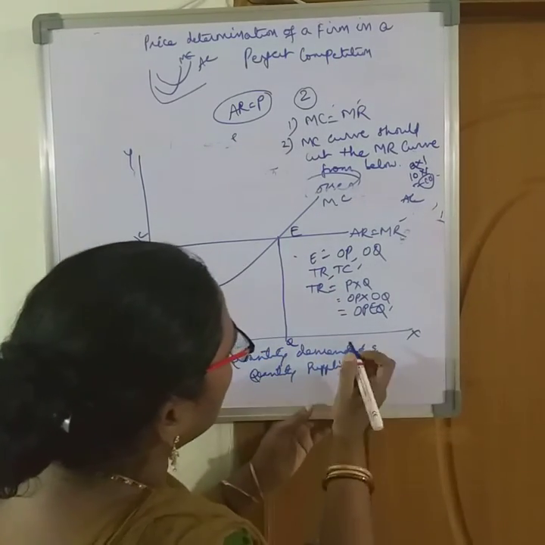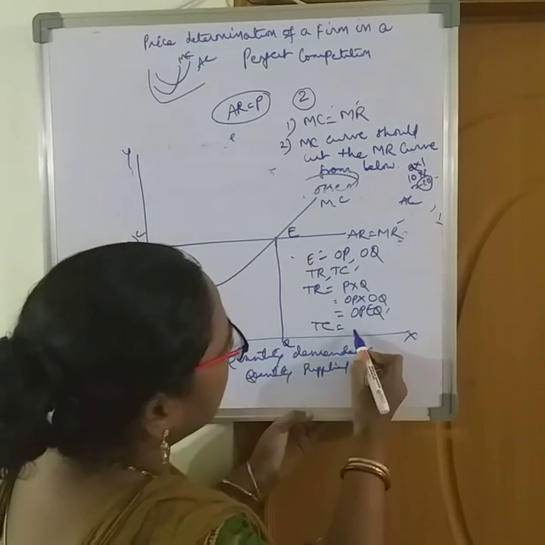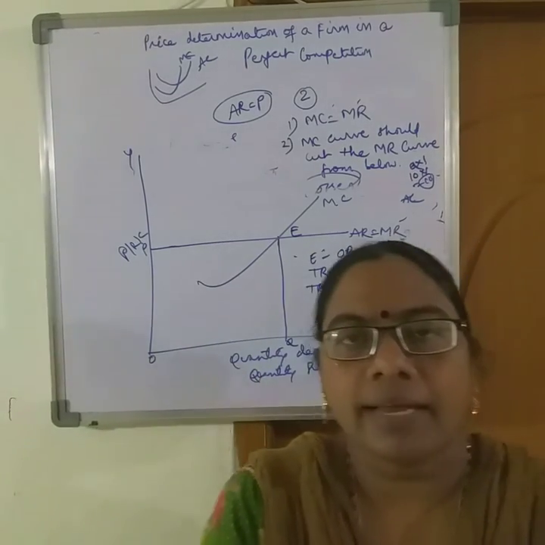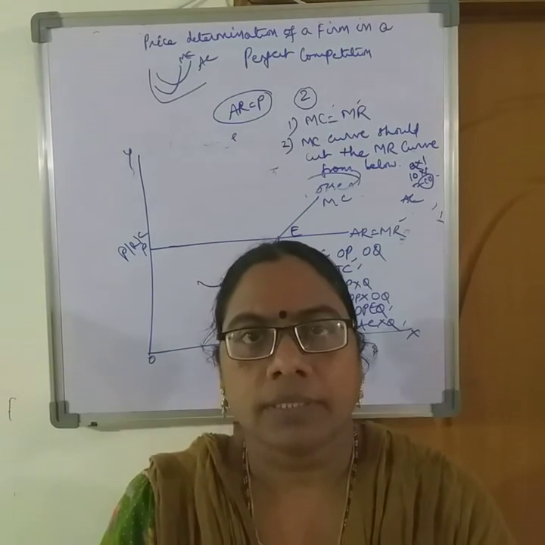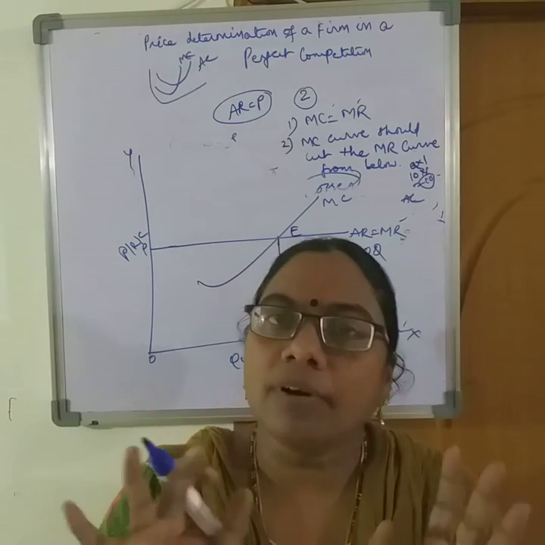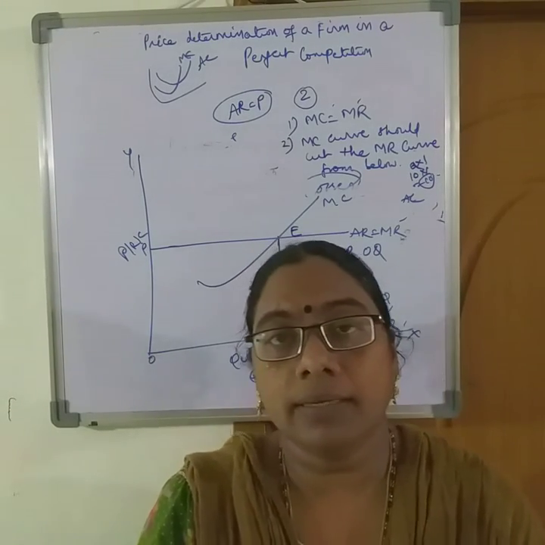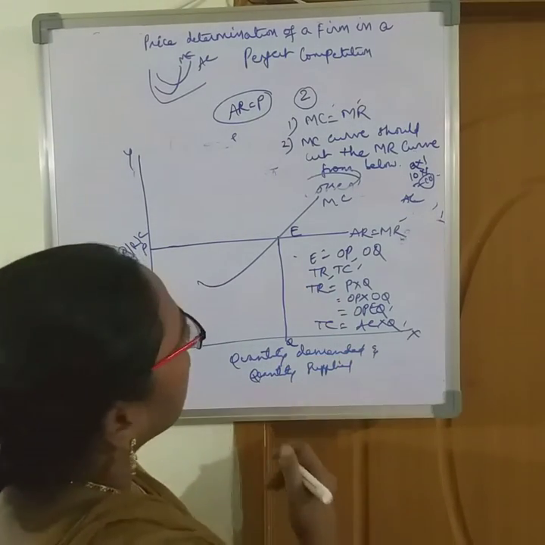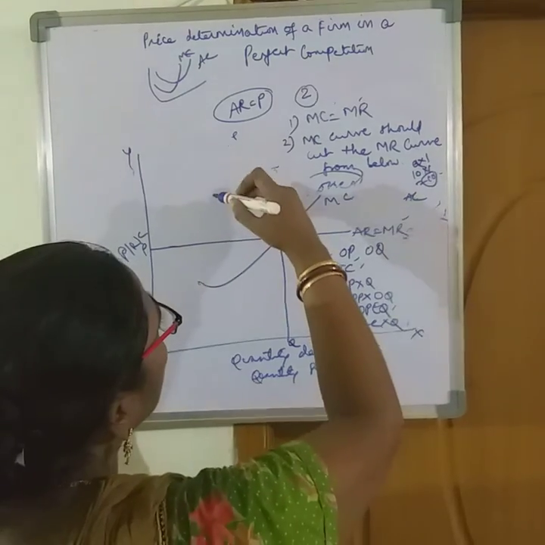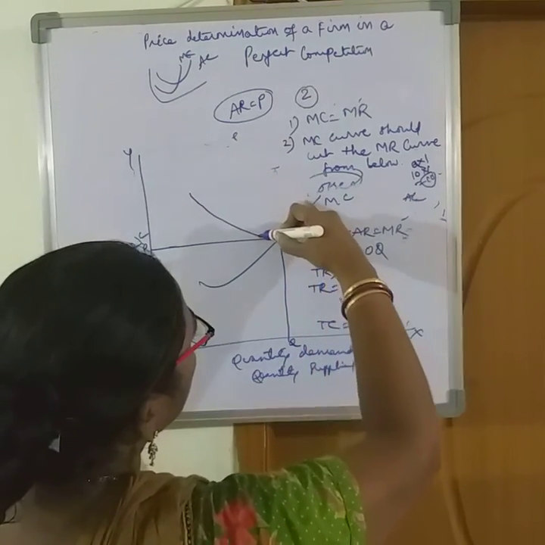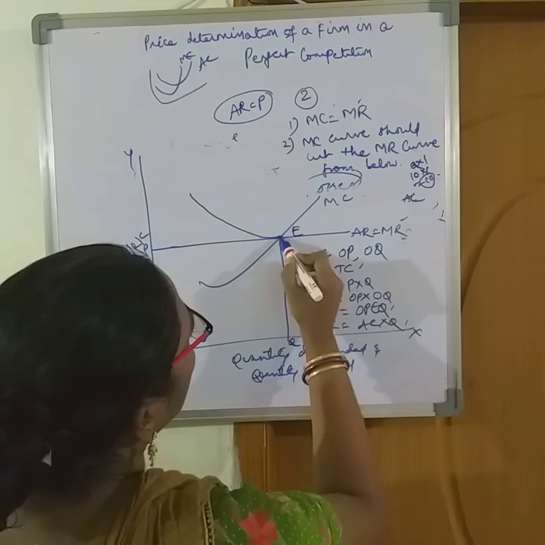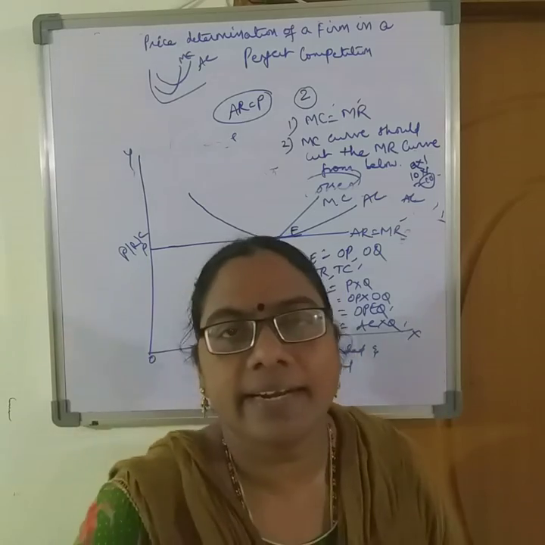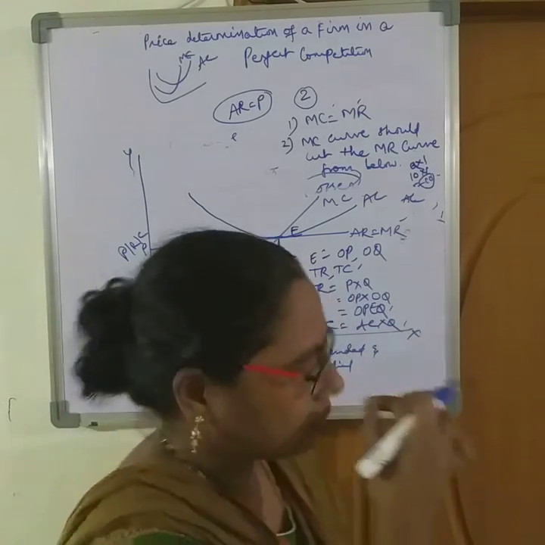Now, in order to explain the total cost, as I've explained, if we have the idea of average cost, the cost of a unit, and the number of units produced, we will be deriving the total cost. So, what is AC in this diagram? See, I'm drawing AC in such a way that it is coinciding with equilibrium point E.